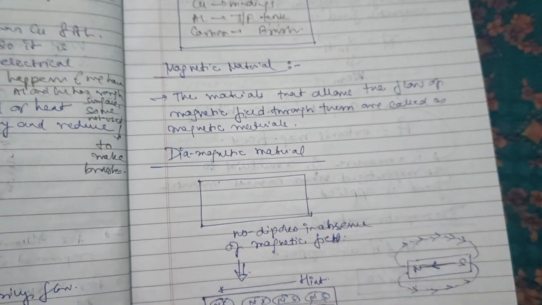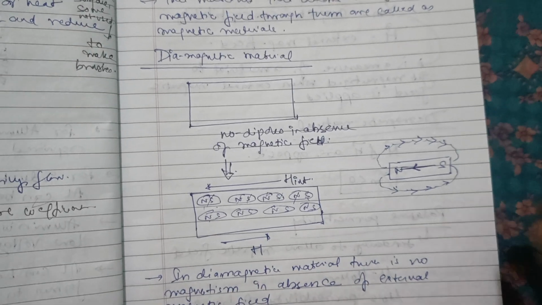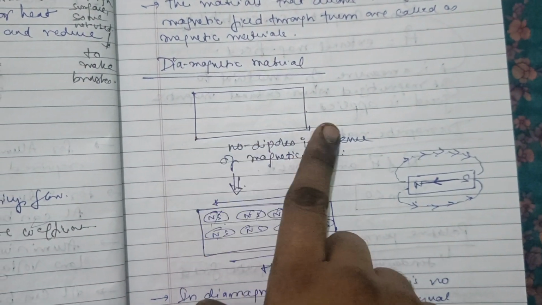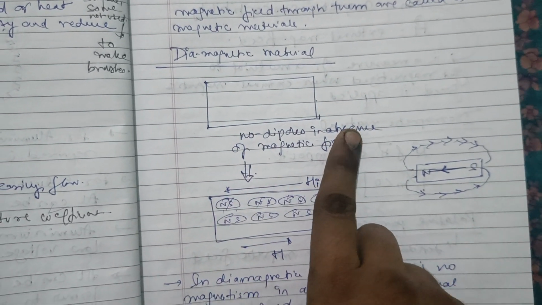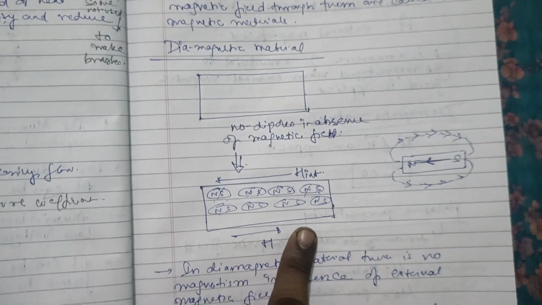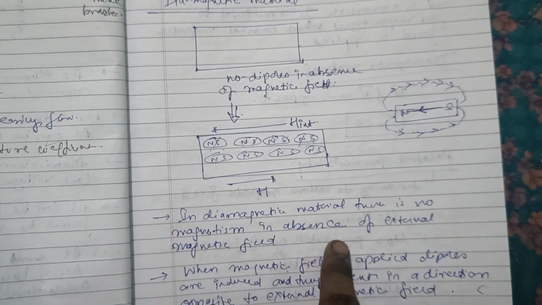Diamagnetic material: no dipoles are made in the absence of a magnetic field. There is no magnetism in the absence of an external magnetic field.